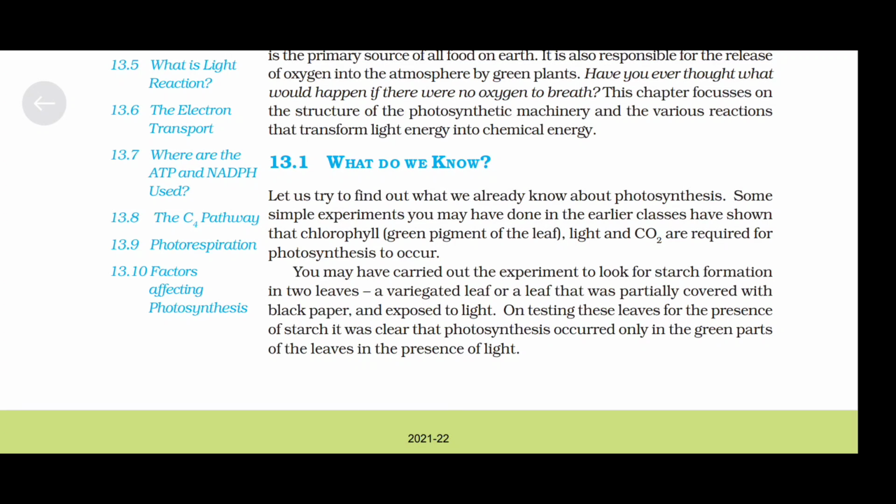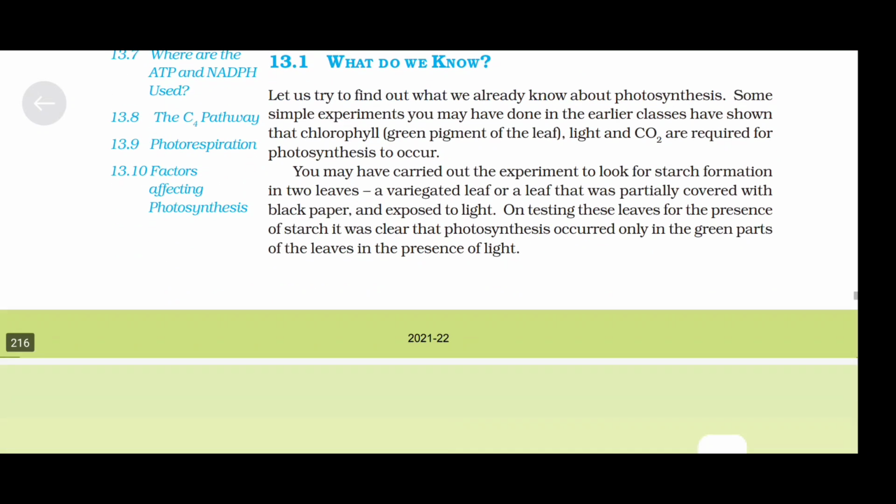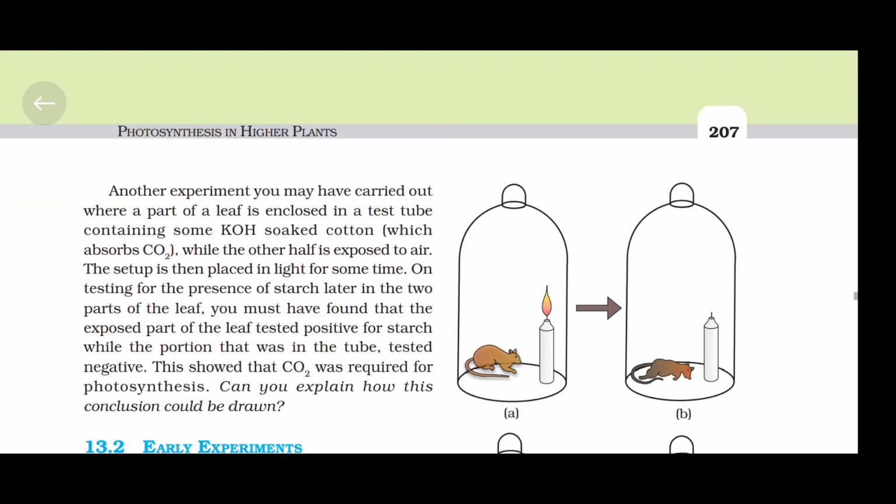You have carried out an experiment to look for starch formation in two leaves, a variegated leaf or a leaf that was partially covered with black paper and exposed to light. On testing these leaves for the presence of starch, it was clear that photosynthesis occurred only in the green parts of the leaf in the presence of light.